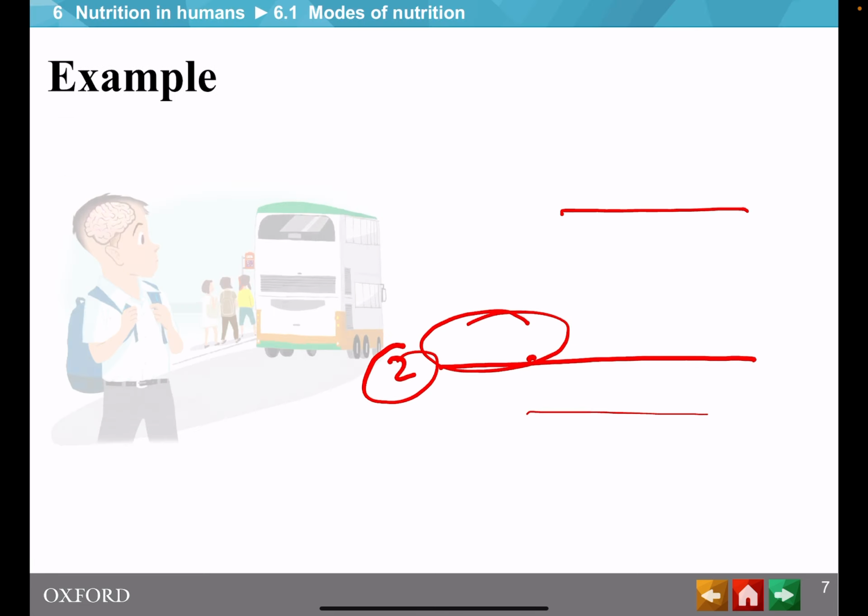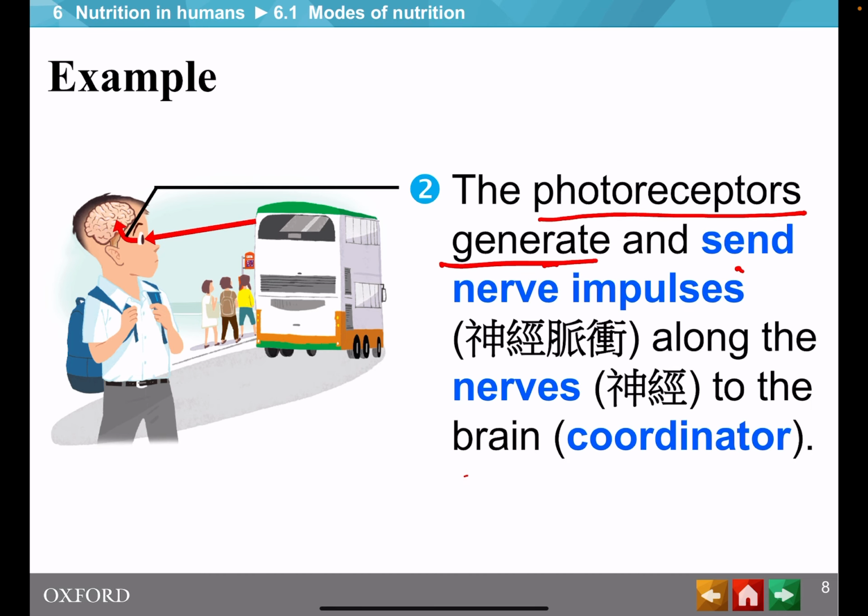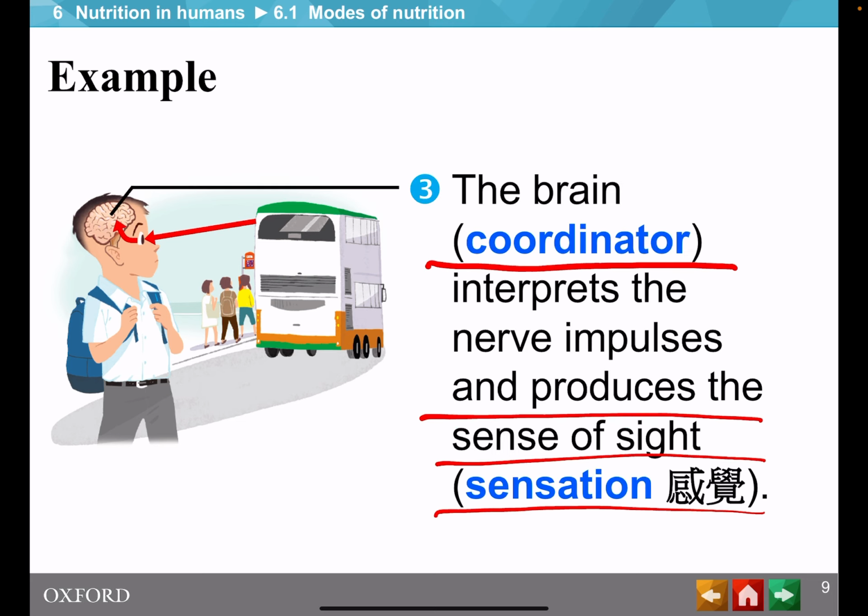Now, I'll give you an example. For example, this boy sees a bus. The light from the bus is the stimulus. How the boy can see the bus is detected by the receptor in the eyes. The sensor in the eyes we call photoreceptor. Then the receptor will send nerve impulses along the nerves to the brain. The brain can interpret this as a bus and give the boy the sensation of a bus. This is the first response of the brain, giving you the sensation.